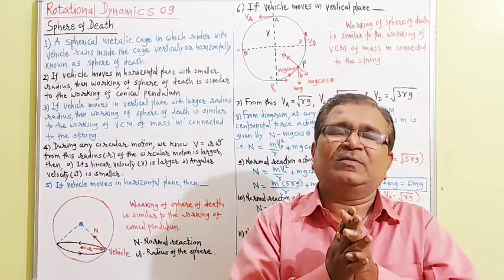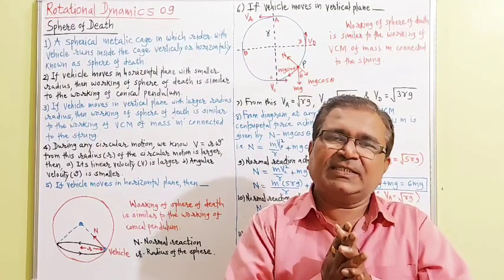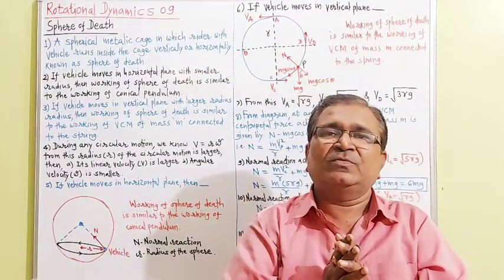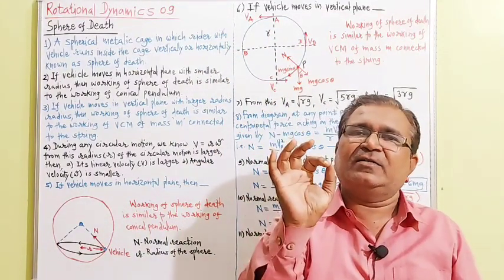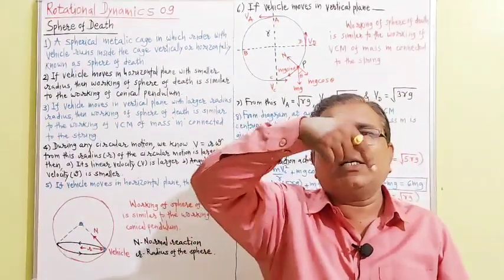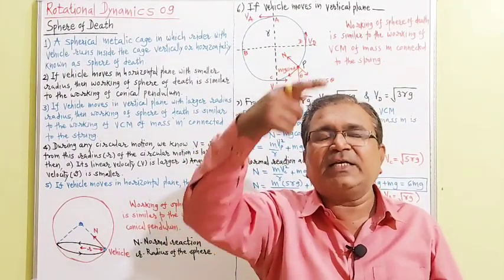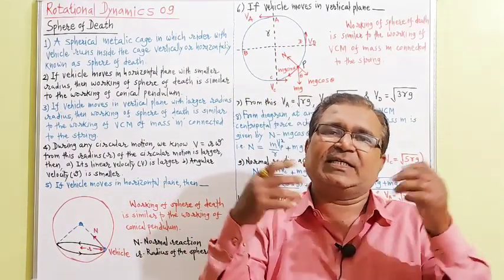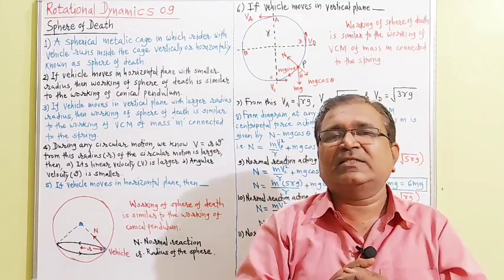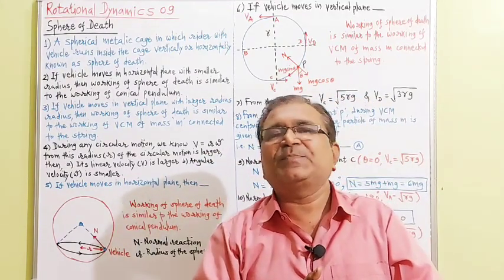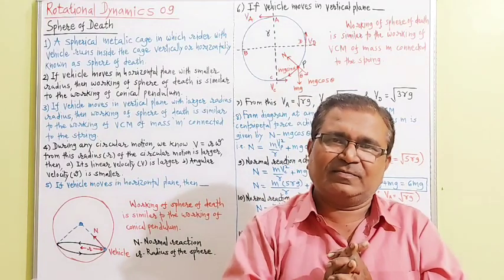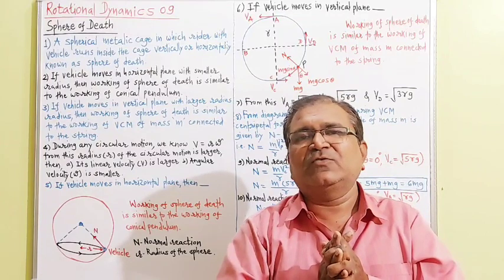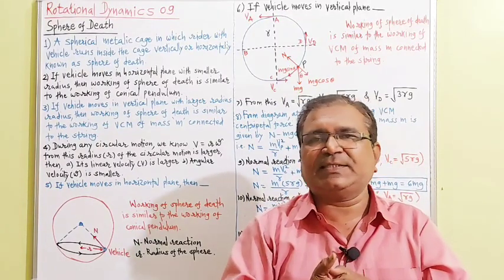Sphere of death consists of a spherical metallic cage in which a rider with a vehicle is moving either horizontally or vertically inside the spherical cage. For our entertainment in various exhibitions and circuses, such a sphere of death exists, and we have seen the show and the working of the sphere of death many times.